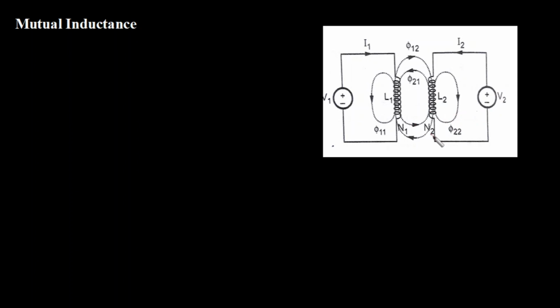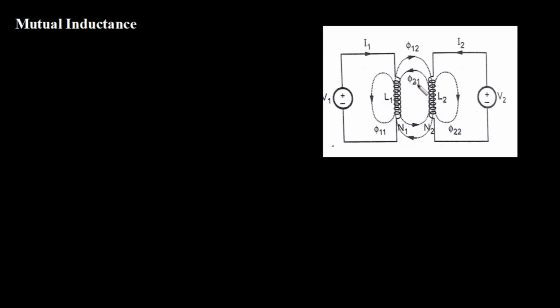Now what I'm trying to say is a part of flux phi 11 will link with circuit 2. Similarly, a part of phi 22 will link with circuit 1. So the flux produced by itself is going to link with the next coil also and the other way around.